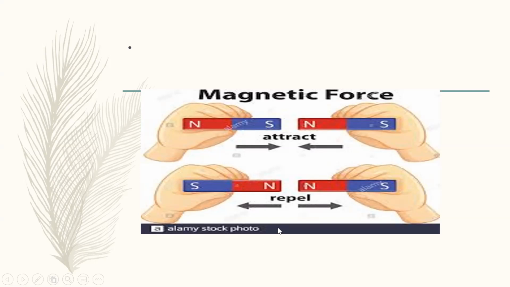And you can see here that these are two like poles, north and north. If you bring north to north and south to south, they will repel each other. So like poles will repel each other and unlike poles will attract each other. This is the so-called magnetic force that can be experienced by one magnet from the other magnet.